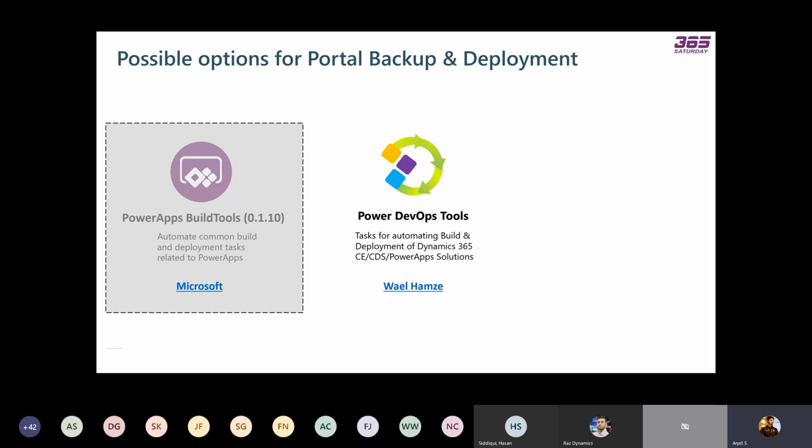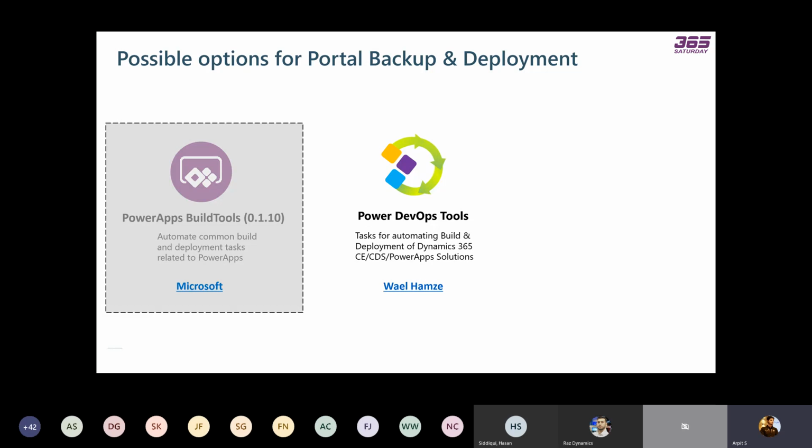The second tool is the Power DevOps Tools. I think this is being developed by Wael Hamze. So I'm really privileged that Wael Hamze himself is present in this session. If you have any questions related to the Power DevOps Tools, you can ask him directly. This is the best tool that I have been using for the last year. There are a lot of components and automated build tasks available in this tool. So in today's demonstration, I'm going to use this tool to show you how you can deploy and how you can take a backup of your portal using the Power DevOps Tools.